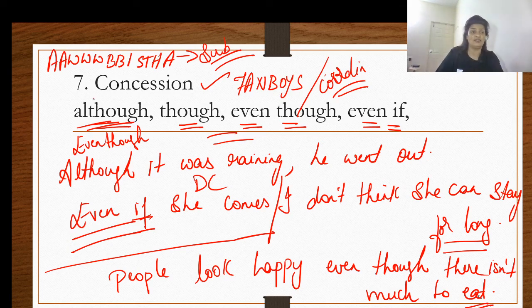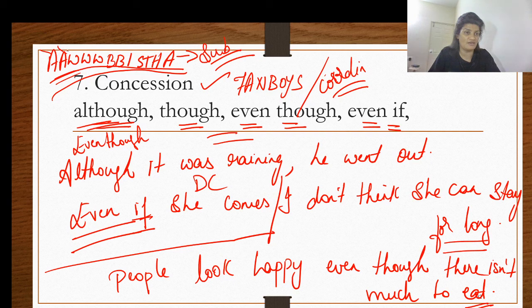Dependent clauses begin with the conjunctions that begin with these ALBISTA letters, as in as, after, where, while, when, but, before, because, if, since, that, though, however, although. These are subordinating conjunctions, and these are our conjunctions, ALBISTA and FANBOYS. We also have another set of conjunctions which are called correlative, like either, or, neither, nor, not only, but also, rather than, so that. All those are our correlative conjunctions.